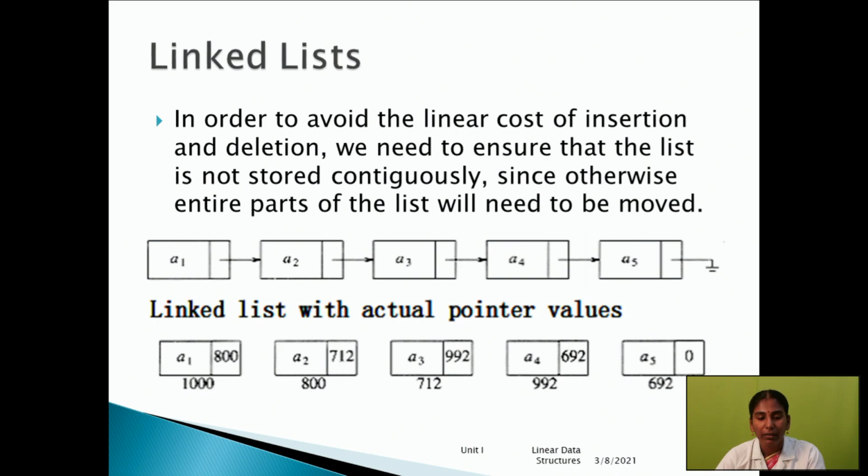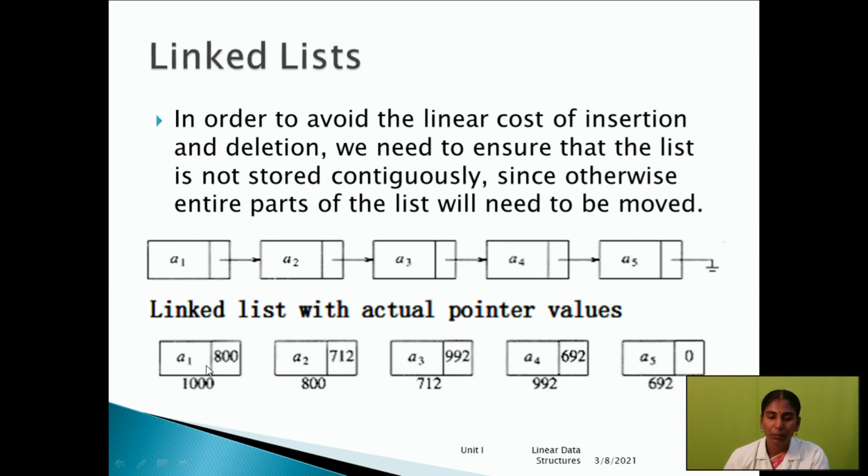I have given some examples for understanding purposes. A1 is data, then A2, A3 and so on. Then here, 800, 712, 992, 692 and then 0 are the pointer locations.